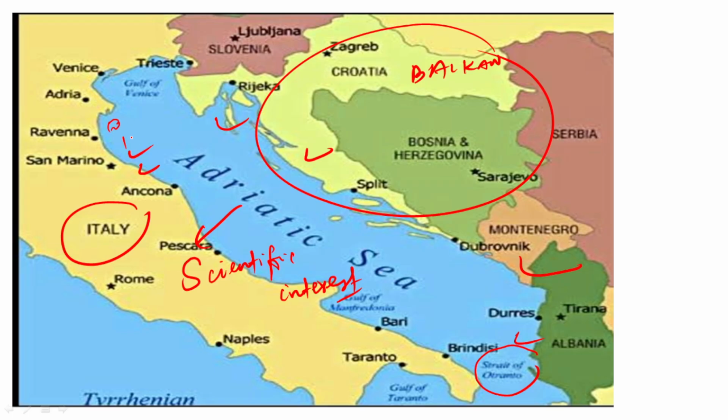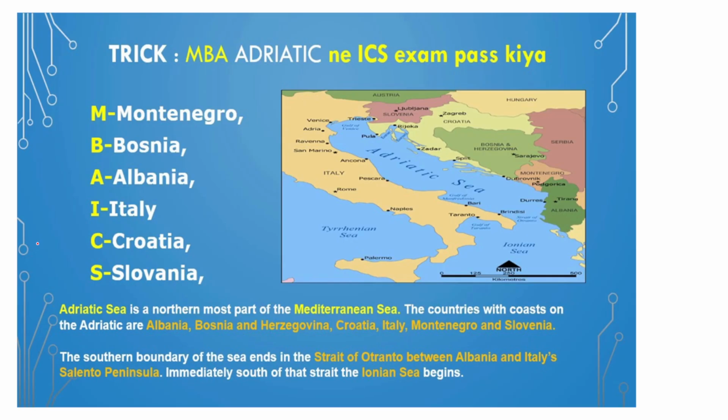On the Italian coast, guys, we do not see such islands, but on the Croatian coast we see quite a lot of islands. So please remember this feature of the Adriatic Sea. Here you have the famous Gulf of Venice, and Venice, we know, guys, is one of the famous cities of Italy, very famous for marriages. And apart from that, guys, this is Rome, the capital of Italy. So please remember this.